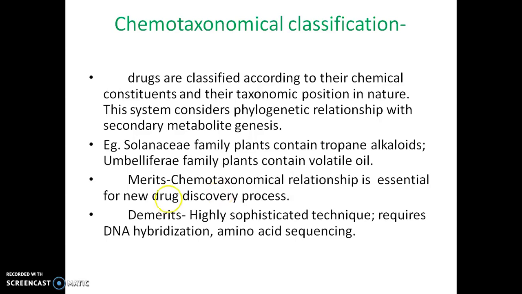The merit of this system of classification is that it is essential for the new drug discovery process, and it also gives an account of how the secondary metabolites form in different taxonomical arrangements. The demerits are that this is a highly sophisticated technique and requires DNA hybridization, amino acid sequencing, and other essential tools. Sometimes it is also difficult to establish the chemotaxonomical relationship when some geoclimatic effect applies on the plant.